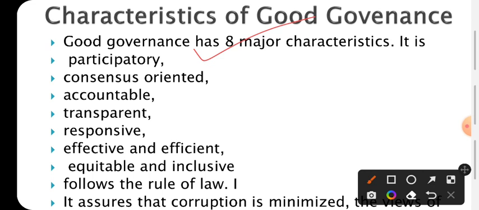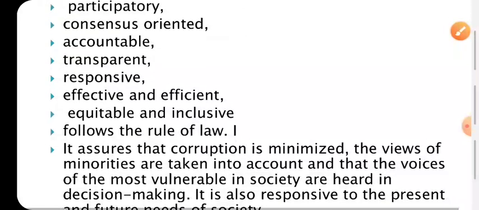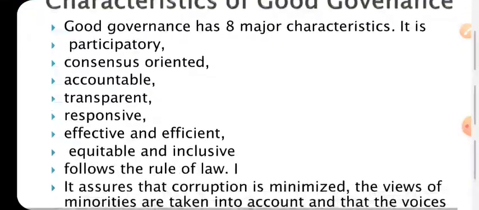Responsive government, which means every person's needs are responded to. Effective and efficient government. Then equitable and inclusive government. It follows the rule of law, and ensures that corruption is minimized and rooted out. Then and there only we shall have good governance.